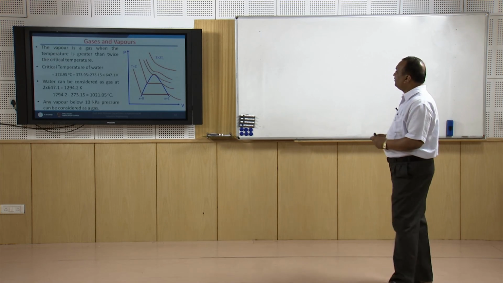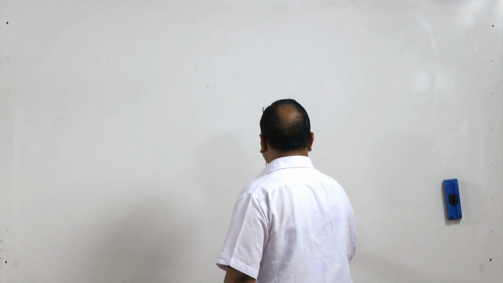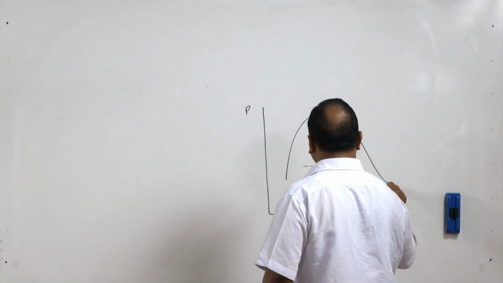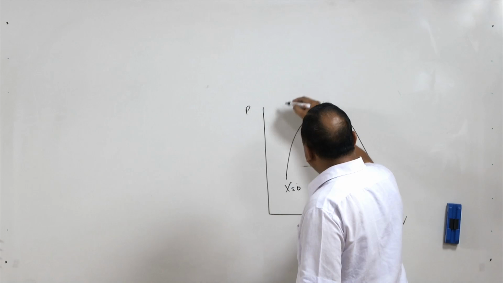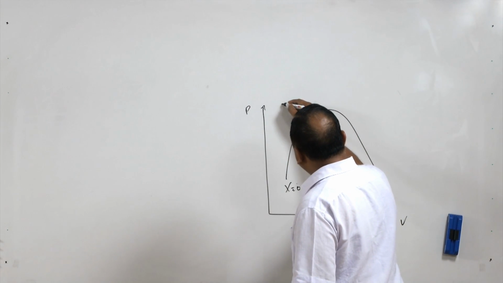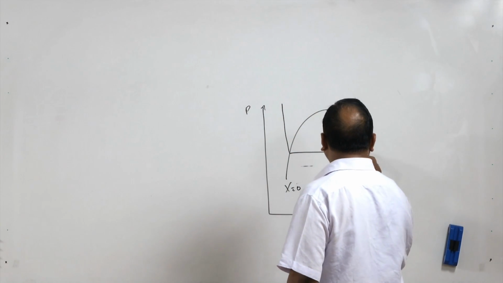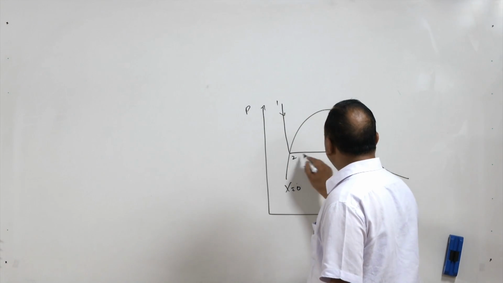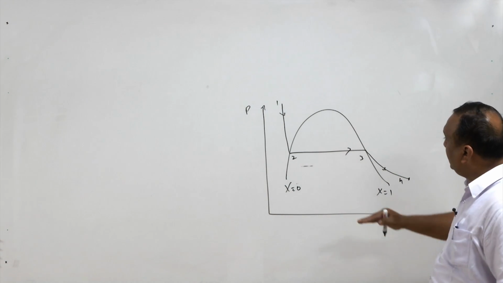Now, we will discuss the difference between gases and vapors. If you draw a PV diagram, with pressure and volume, and this is x equal to 0, x equal to 1, the constant temperature line is almost vertical, then horizontal, and then it takes another curve shape, through states 1, 2, 3 and 4. Now we keep on increasing the pressure.